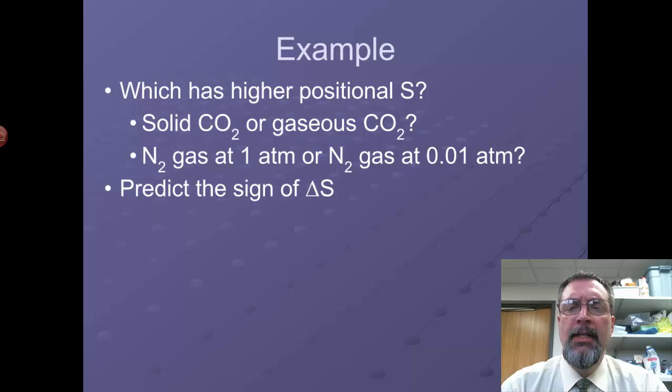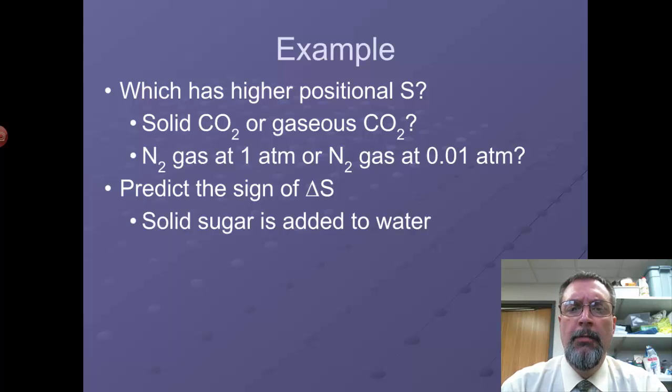Okay. Now, delta S is the change in entropy from products minus reactants, if you want to look at it in the classical sense, or from how is entropy changing as you go from the beginning of a process to the end of a process. If the sign is positive, we're talking about an increase in chaos or disorder. And if the sign is negative, then we're talking about a decrease, okay?